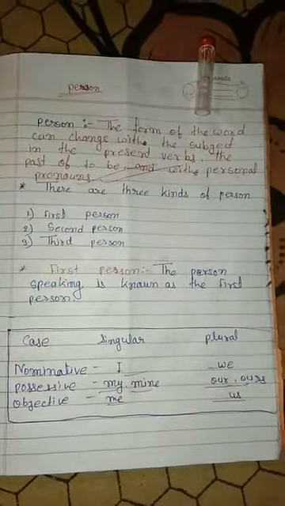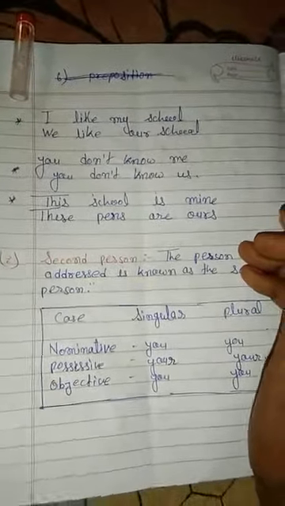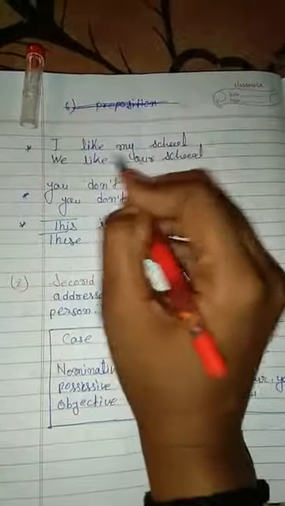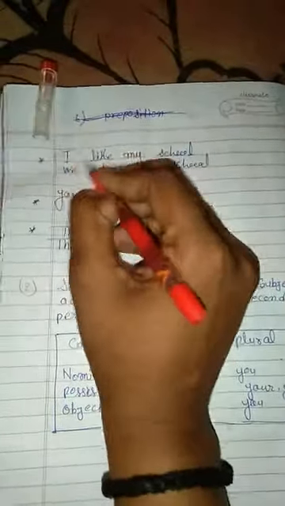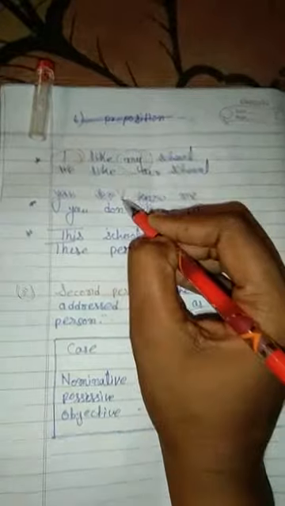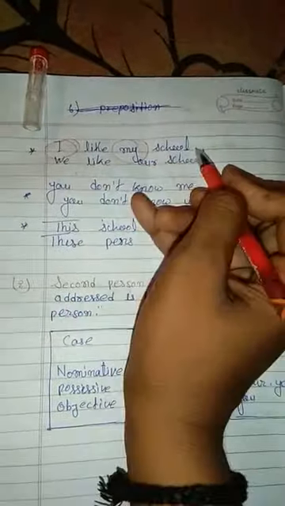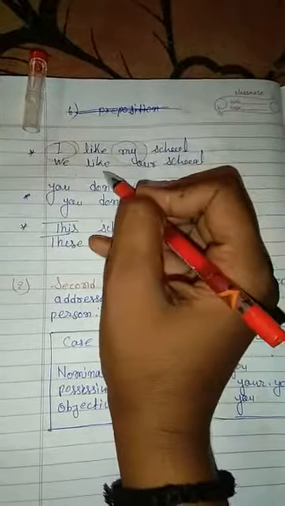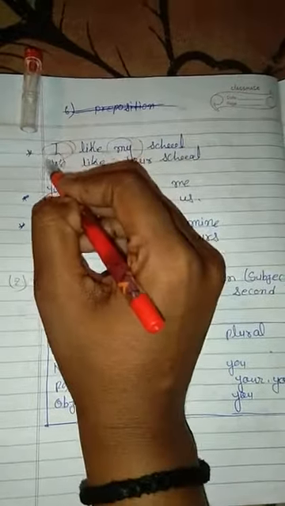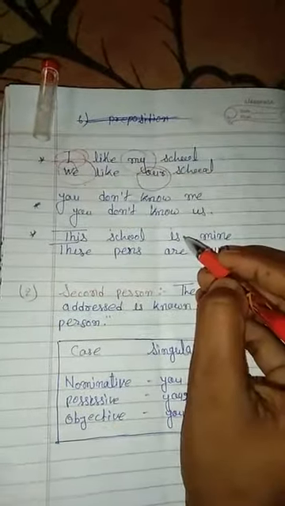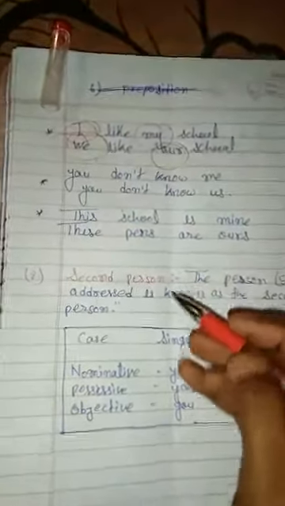As an example, there are many types of sentences using personal pronouns. I am showing you. I like my school. It means I and my are personal pronouns. We like our school. That was singular, but these are plural. We like our school. It means we and our. These are first person.